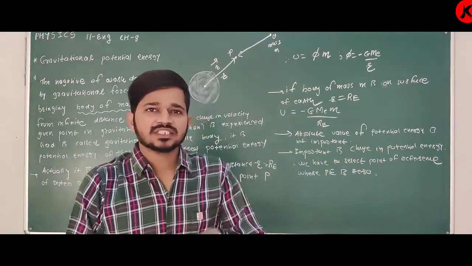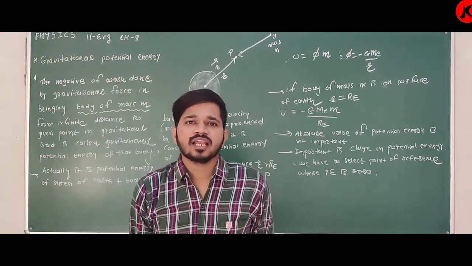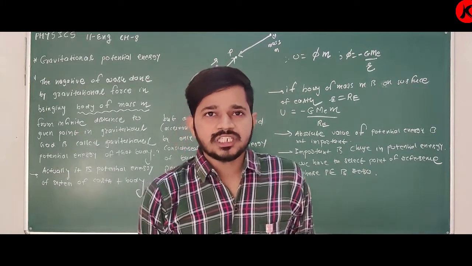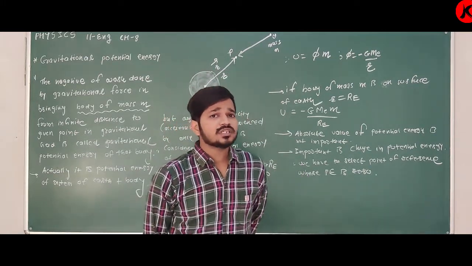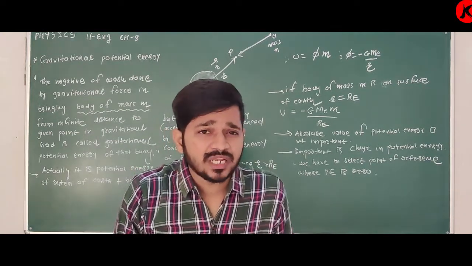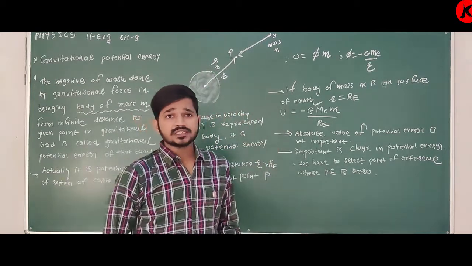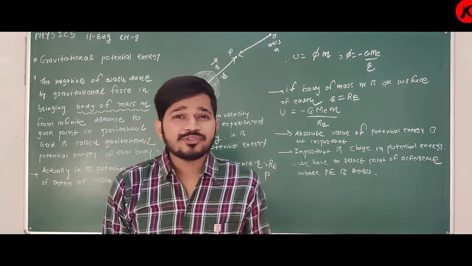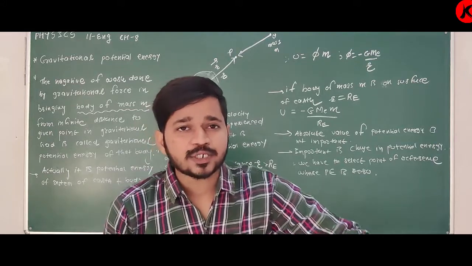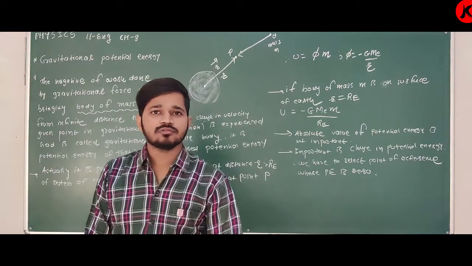Remember chapter number 6, work energy power. Yes, we have obtained one equation of gravitational potential energy: U is equal to mgh. But that h is height from surface of earth, because at surface of earth we are assuming potential energy as zero. It is not an absolute value, it is a relative value with respect to surface of earth. Clear?